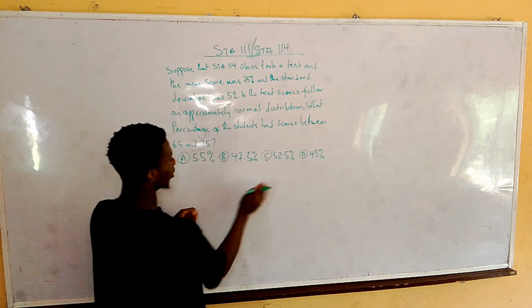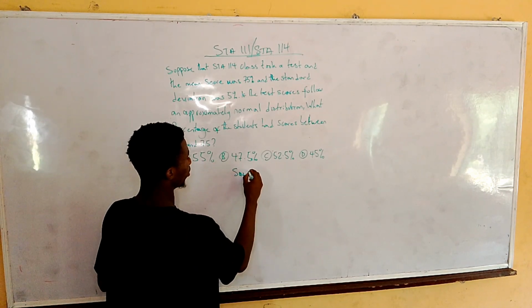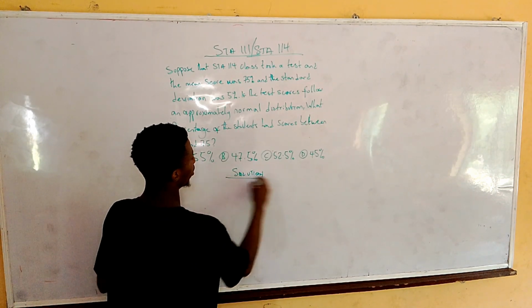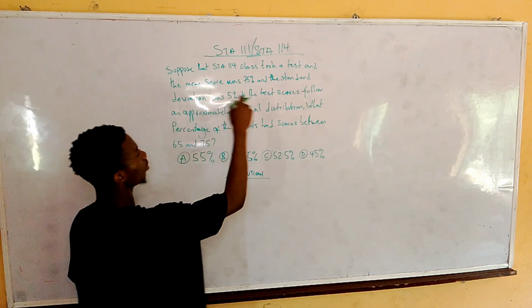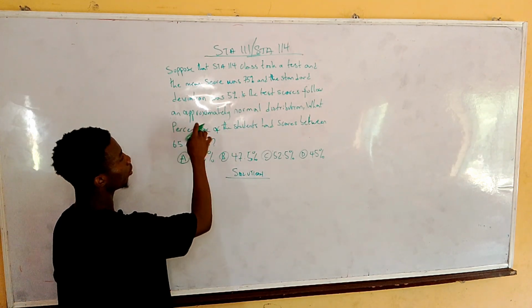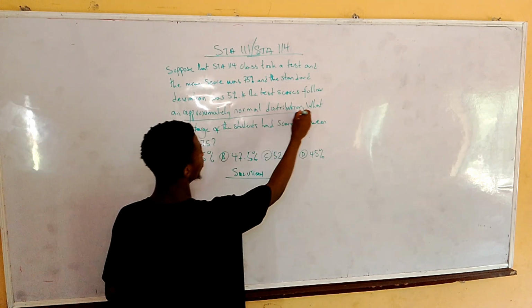So first thing first, now they said the test score follows an approximately normal distribution.